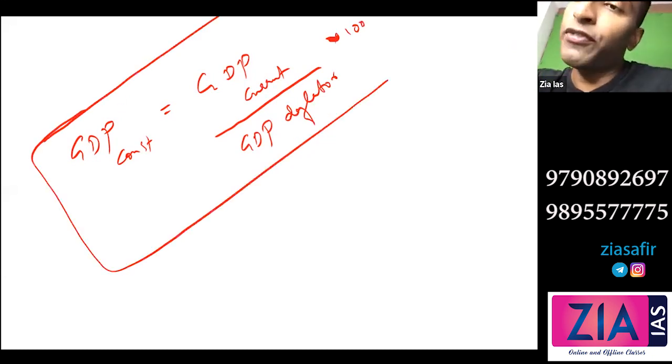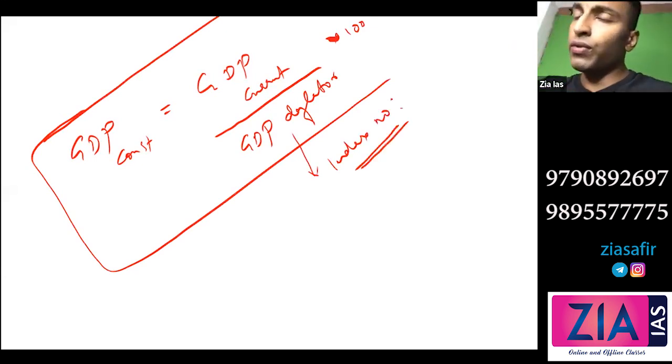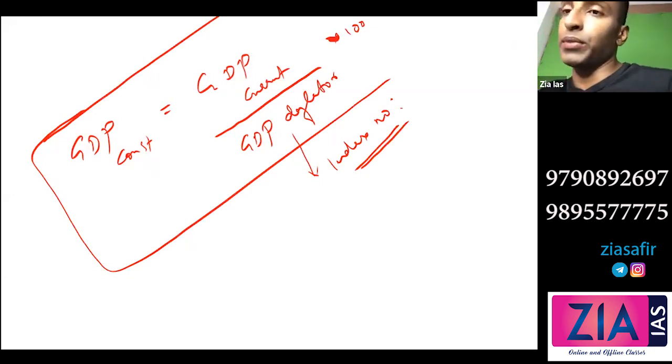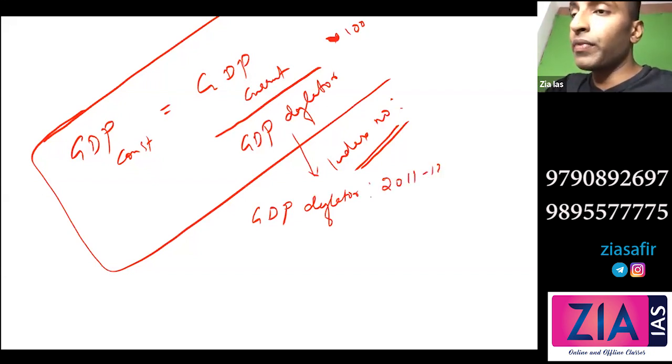What is GDP deflator? This is actually an index number. I will discuss this in detail when we discuss inflation. Also, we will discuss WPI, CPI, all these index numbers. All these are actually index numbers. So how will you write this? GDP deflator: you will write the base year 2011-12 equal to 100.